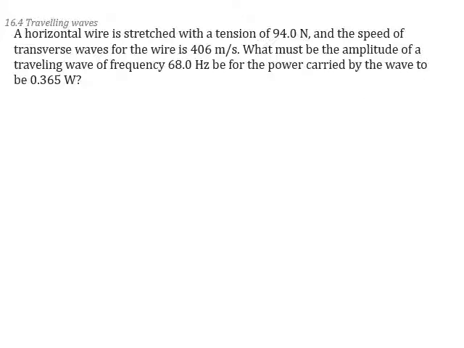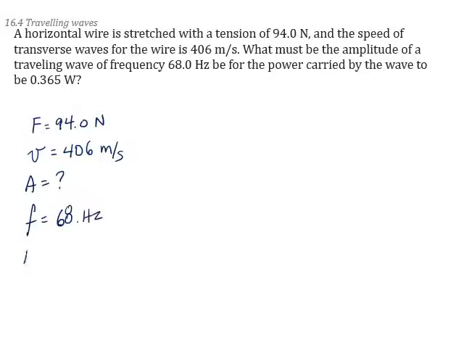This example is similar to the previous one, maybe just a little bit more in depth. So we have a wire stretched with a tension of 94 newtons. Tension has a symbol of F. The speed of the waves is 406 meters per second. We want to know what is the amplitude if the frequency is 68 hertz and the power is 0.365 watts. Let's start with our equation for power. 1/2 times mu times A squared times omega squared times v.